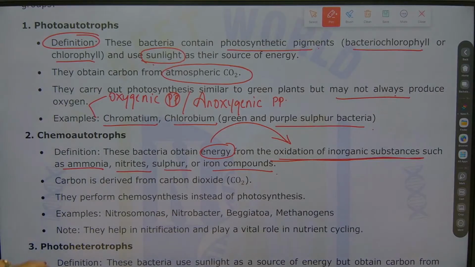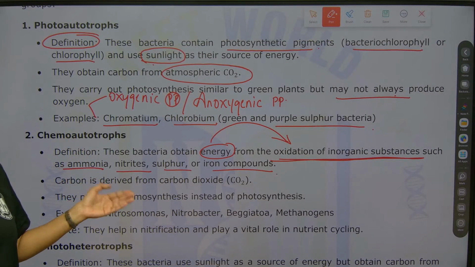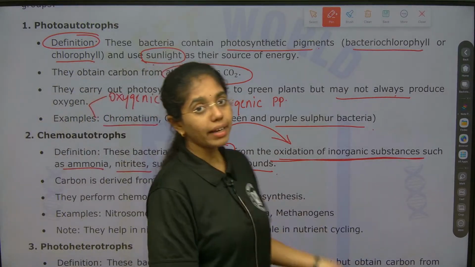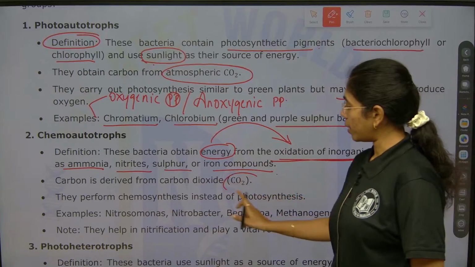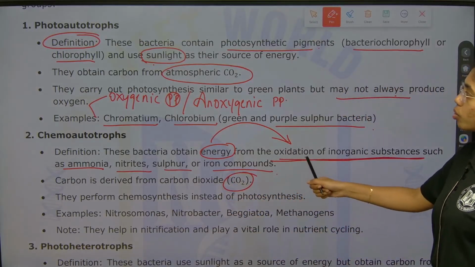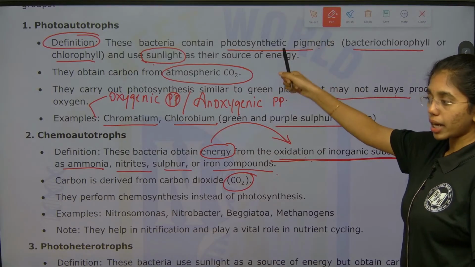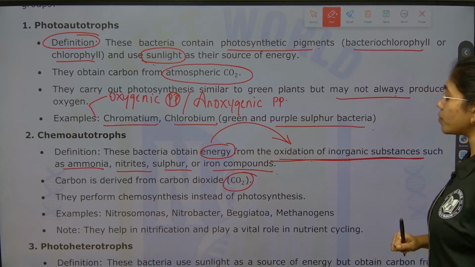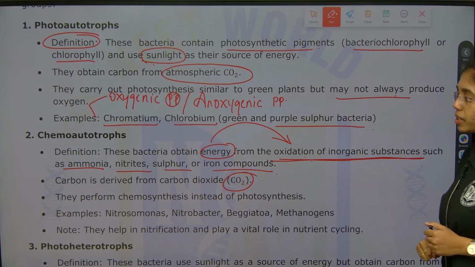Carbon is derived from carbon dioxide again, but the energy source is different. In photoautotrophs, the energy source is sunlight. In chemoautotrophs, the energy source is oxidation of inorganic substances.